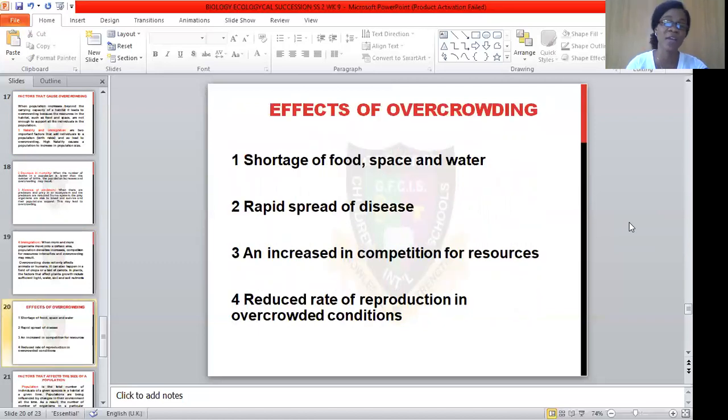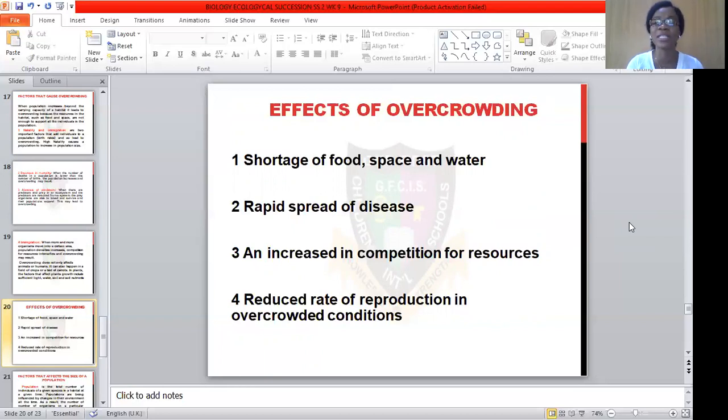We have many effects of overcrowding. An example is shortage of food, space, and water. When a particular population or ecosystem is overcrowded, there will be a reduction in food. The food there will not be able to go around the overpopulated population of such an environment or ecosystem. Space and water too will be very short. It will not be able to go around the overcrowded community.